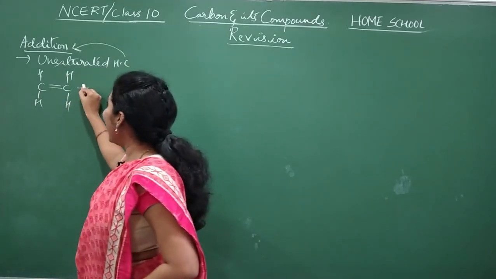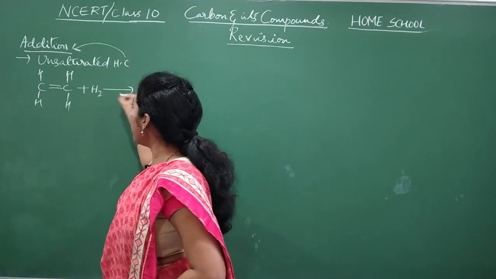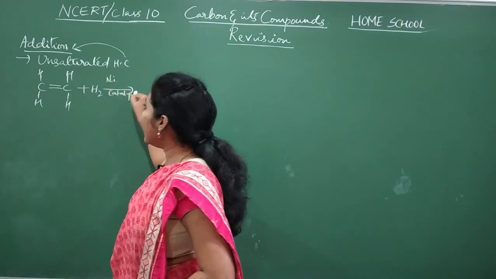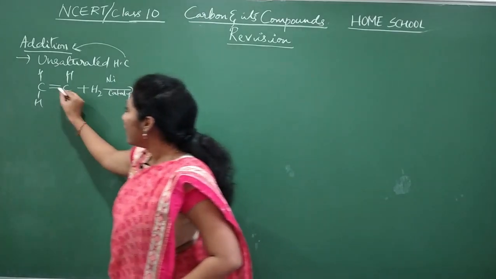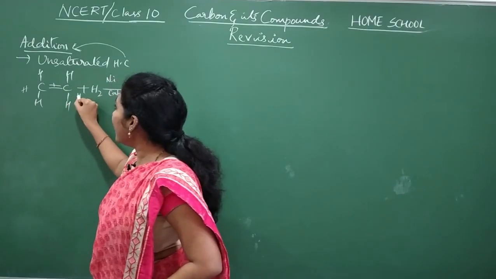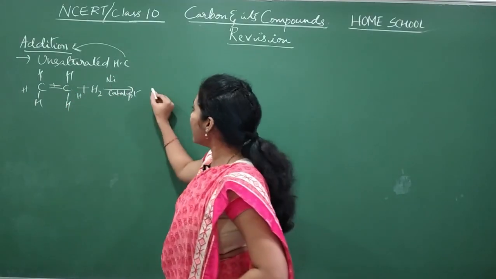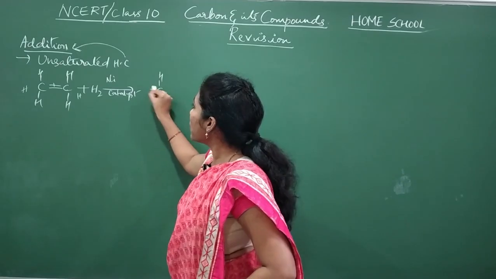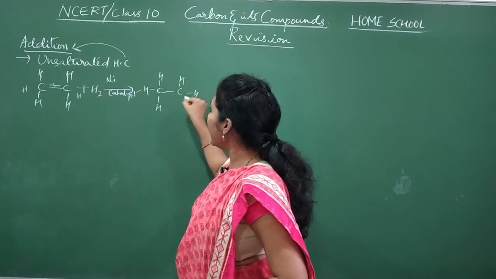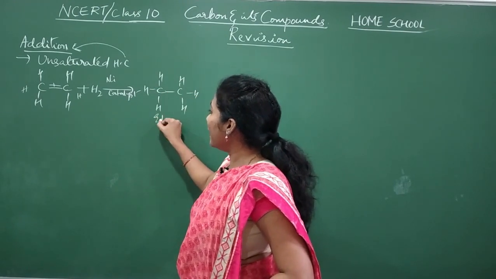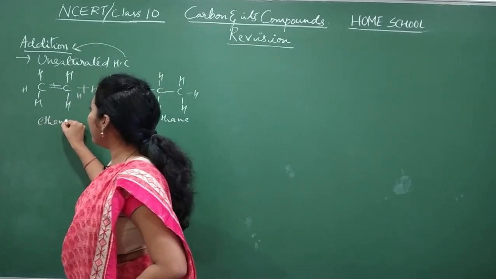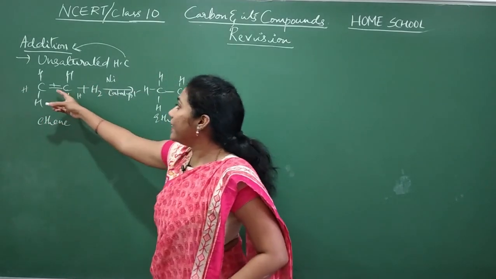Say I add hydrogen in the presence of nickel catalyst. Yes or no? Nickel catalyst. What happens? This double bond will break. One hydrogen is added here, and another hydrogen is added to this carbon. So what compound will you get? H, H, H. The double bond will become a single bond, so 3 hydrogens for this carbon. So this is becoming ethane. Ethene is becoming ethane on adding hydrogen.